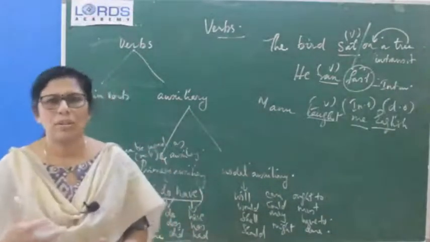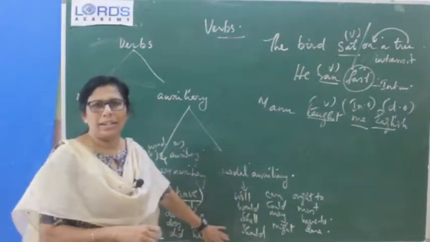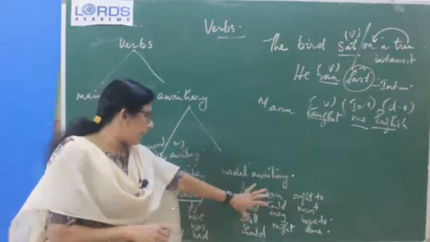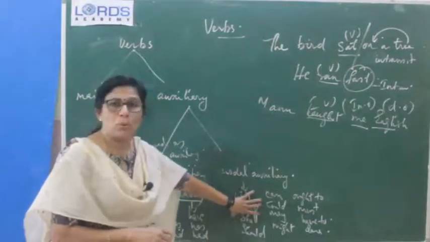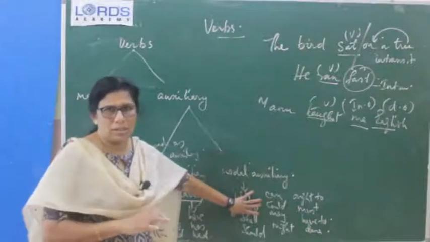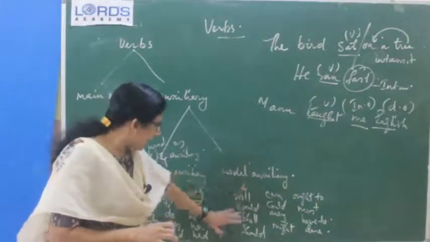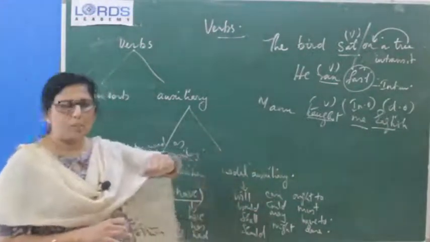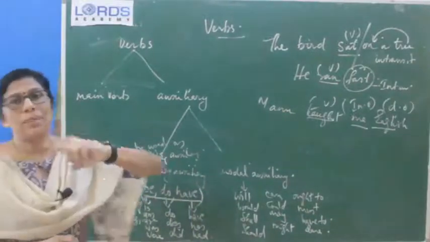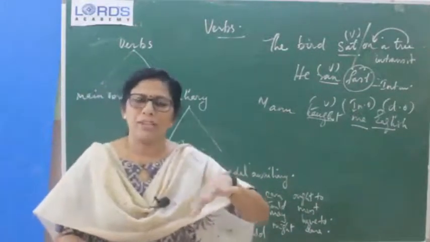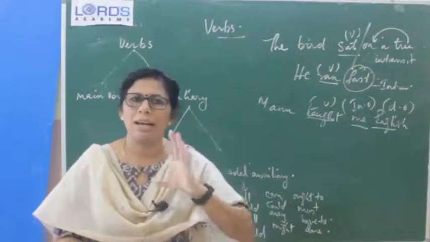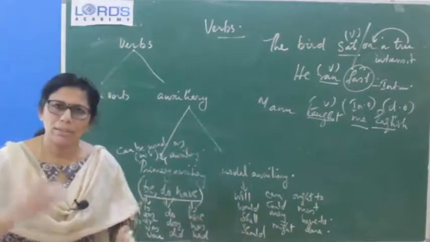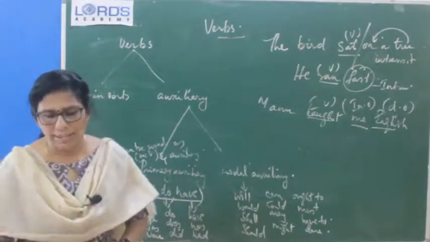Next lesson is modal auxiliaries. So in that, in detail, we will study about modal auxiliaries, and that is why I am not going into detail on modal auxiliaries now. Okay, so in that lesson we will study in detail the rules of all these modal auxiliaries. So primary auxiliaries: be, do, have, and be forms are state of being verbs, do forms are action verbs, and have forms are possession verbs. They can be used as main verb and also as helping verbs.